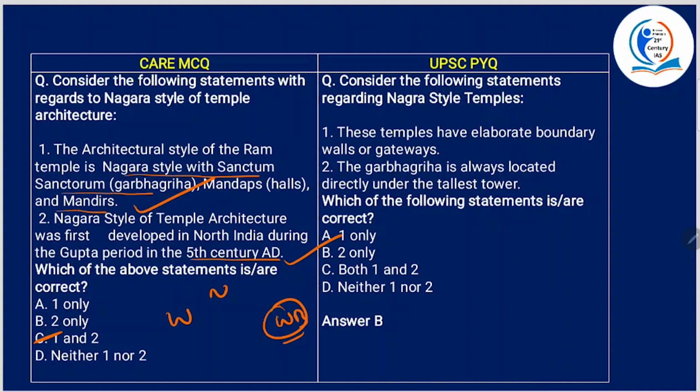Now, consider the following statements regarding Nagara style temples. These temples have elaborate boundary walls or gateways. No, this is not the case. It is a distinguishing feature of Dravidian temples, so this is wrong. When one is wrong, A is gone, C is also gone. The Garbhagriha is always located directly under the tallest tower. This is true, so the second statement is correct, so B is the answer.